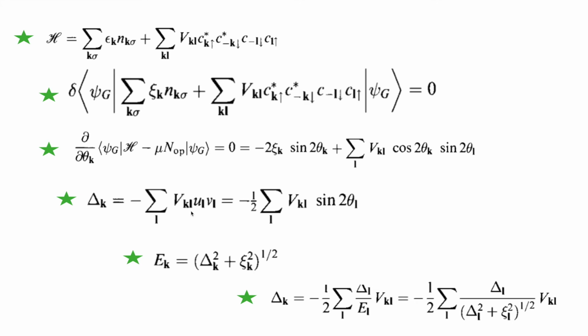V is generally the interaction strength, which we take as a constant. This is not the interaction, this is the interaction strength. What is the strength of the interaction? It is generally constant.